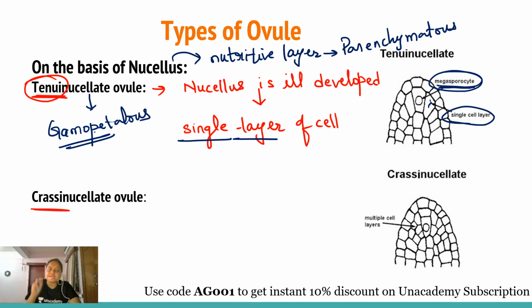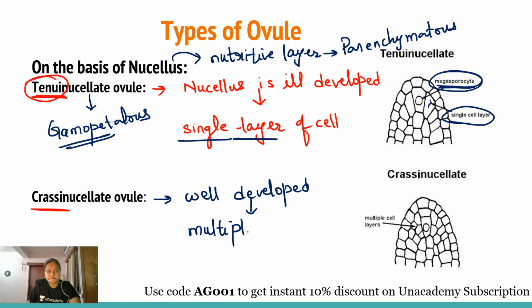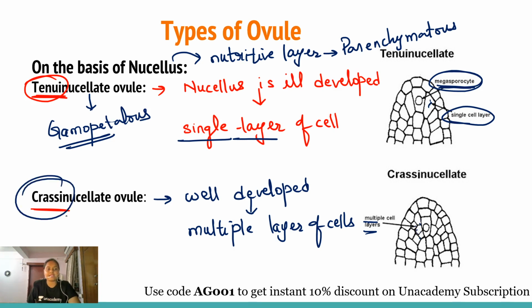Whereas in the case of crassinucellate, the nucellus is well developed, or we can say that multiple layers of cells are found, as you can see here. So a well-developed nucellus is the crassinucellate nucellus. It is found in most angiosperms, mainly in the polypetalous condition. That means in the gamopetalous condition, the ovule is unitegmic and tenuinucellate, whereas in the polypetalous condition, the ovule is bitegmic and crassinucellate.